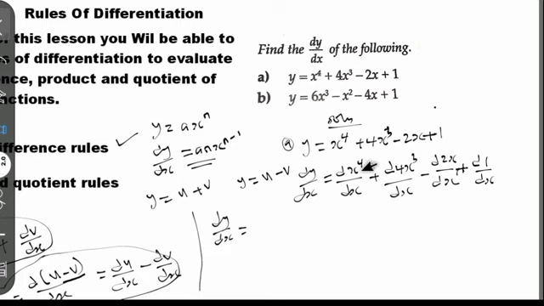So when you differentiate s with power of 4, this 4 comes to the front, 4 multiplied by the base s, that is 4s, and we subtract 1 from the power, that is 4 minus 1.